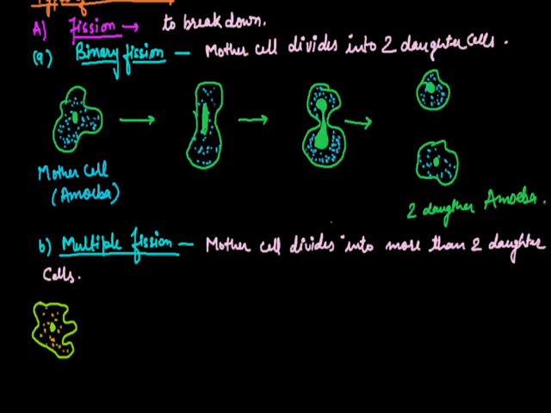In this kind of fission, first of all, nuclear division takes place. Rapid nuclear division is done, and because of that you can see multiple nuclei in the cytoplasm. FND means free nuclear division, and because of that you can see multiple nuclei. After free nuclear division, multiple nuclei are formed. After that, the cell undergoes cytokinesis.